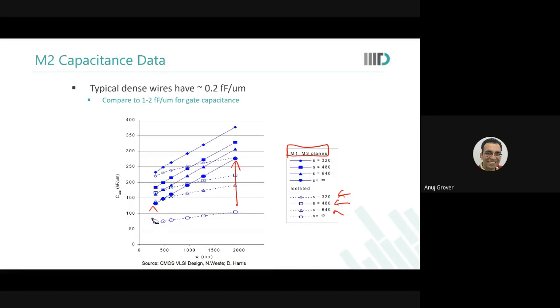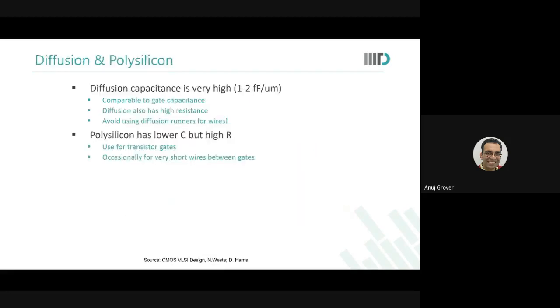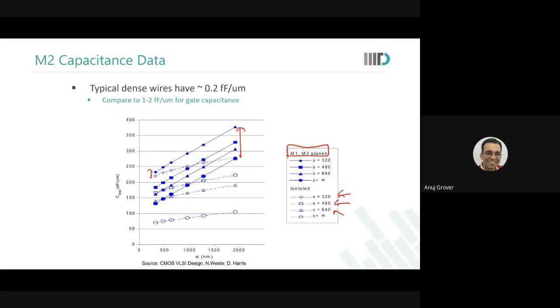That is for the isolated lines. But for the lines which are close together, the change in capacitance is not as much. So the capacitance increases for sure, but the change is not as much. This is to say that for advanced technologies, when you keep wires very close to each other, the intrametal capacitance has a much stronger influence over total capacitance than the intermetal capacitance.